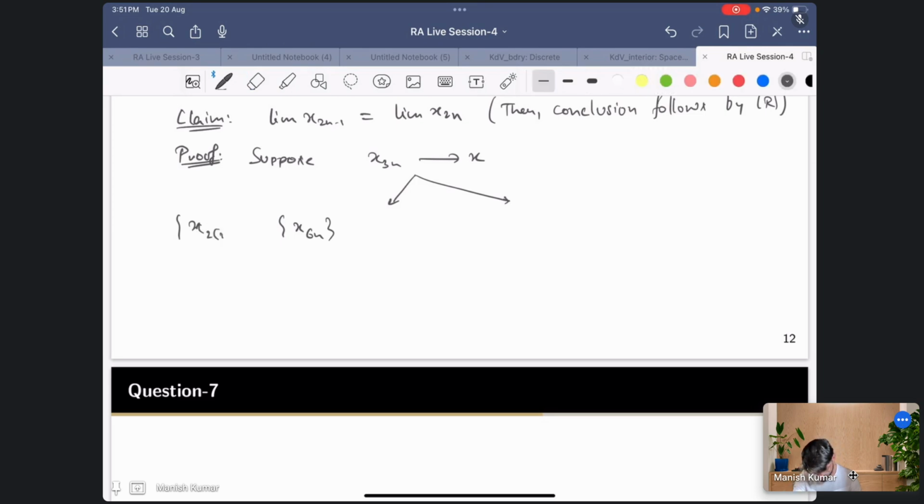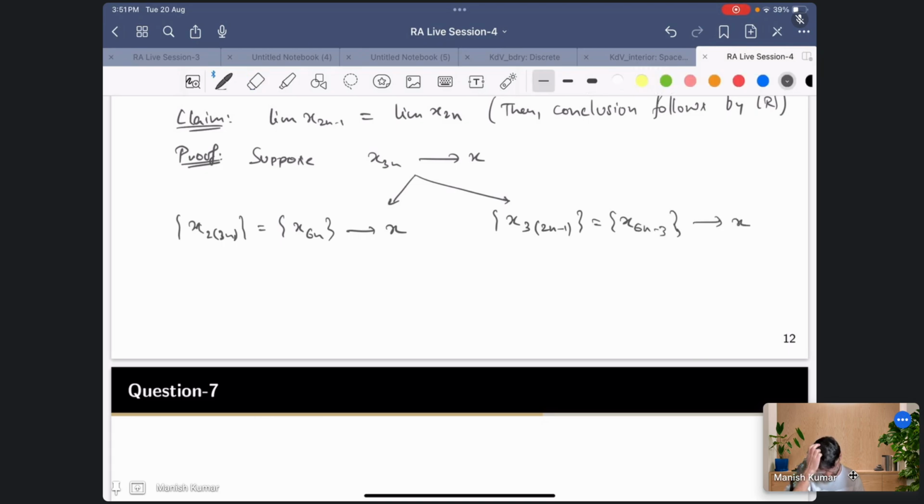Let us see. So this is also converging to x. Similarly, what you can say is that x 3 times (2n minus 1), which is x6n minus 3, is also converging to x, correct?